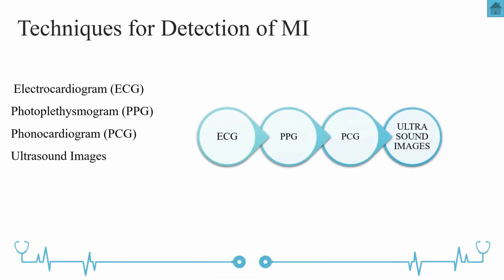Different techniques are used for the identification of MI. These are the electrocardiogram ECG, photoplethysmograph PPG, phonocardiogram PCG, and ultrasound images. However, these techniques are not reliable, not portable, and expensive. Like in ECG there is electromagnetic interference, and as we know the photoplethysmograph works on the principle of low intensity infrared light, so there may be interference from external light.